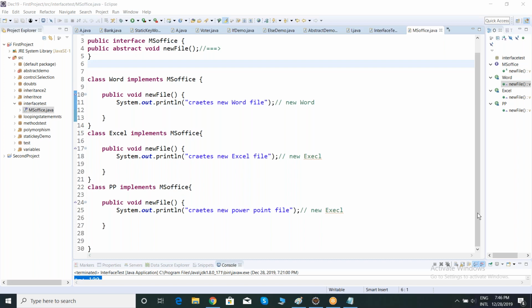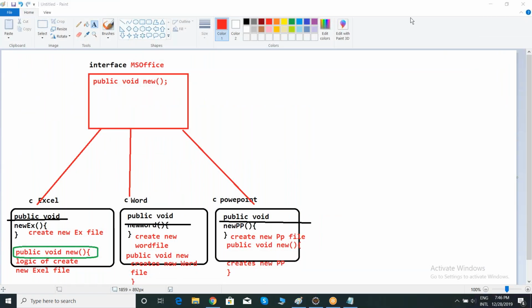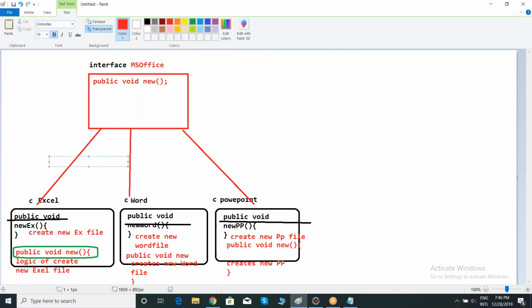Very good. See, nothing but here is the hierarchy relationship, one parent class or interface, different child classes. There we used a keyword called extends. Now we are using a keyword called implements.